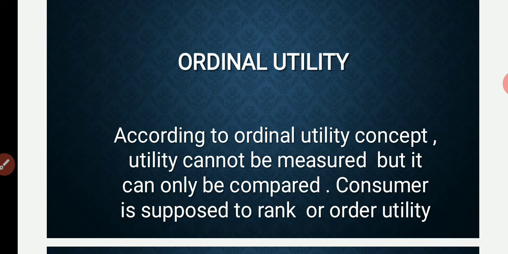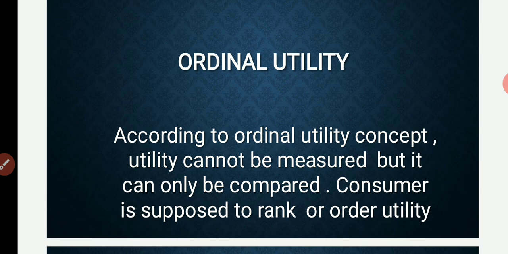Cardinal utility approaches we discussed in one of my previous videos, where we lack certain things, where in reality satisfaction cannot be measured in terms of numbers. So what is the defect we have with the cardinal utility analysis? Ordinal utility covers that, where satisfaction cannot be measured in numbers. So how is this concept explained by J.R. Hicks? We'll start by seeing what ordinal utility is.